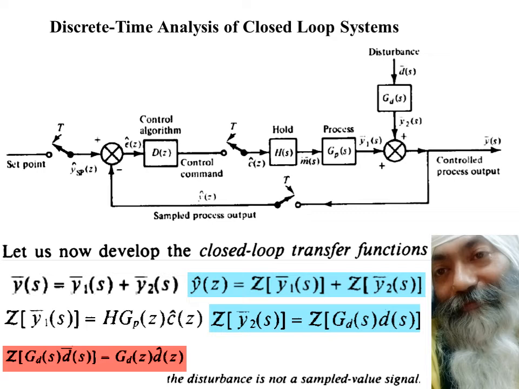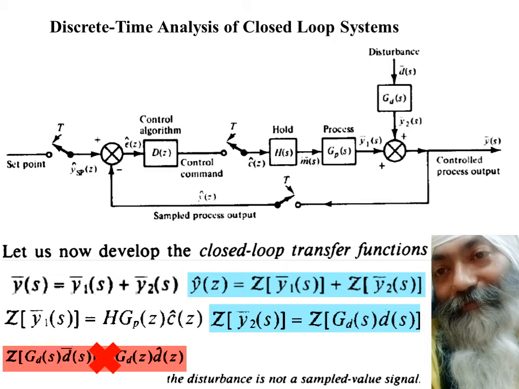Disturbance enters into the process very secretly, without any notice, from different parts, and as such it cannot be said that it is entering through some sampler. So because of this fact, we cannot make use of this equation over here.